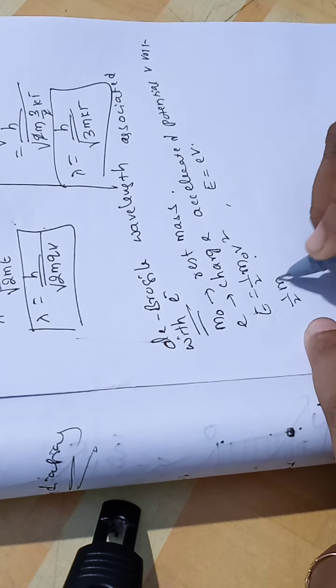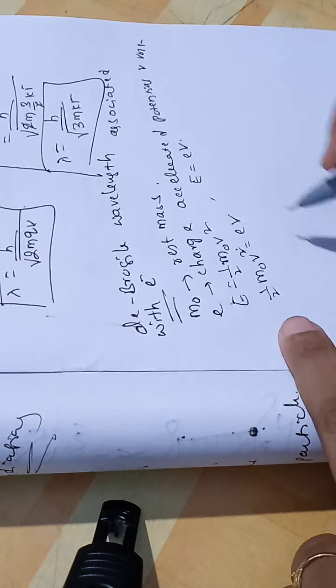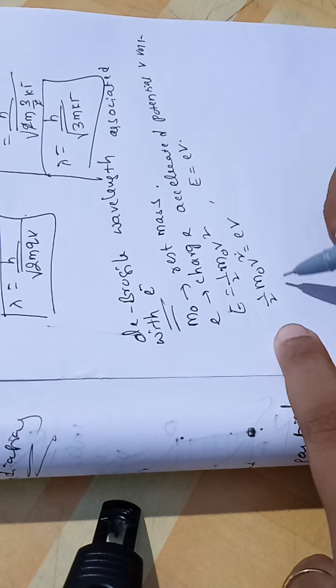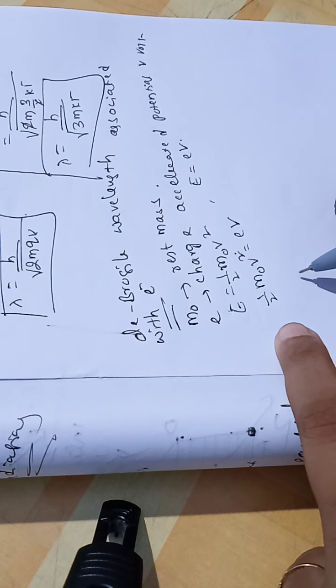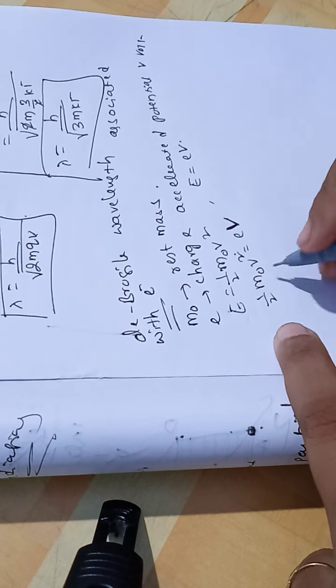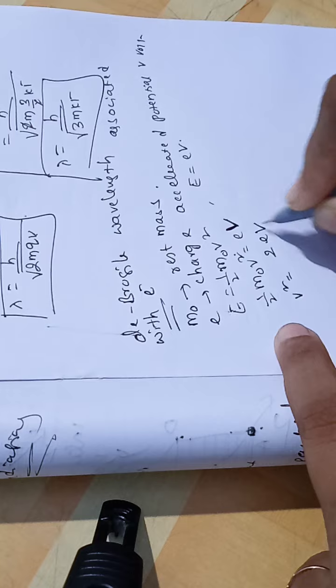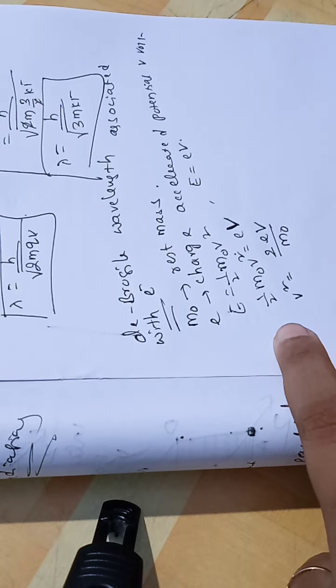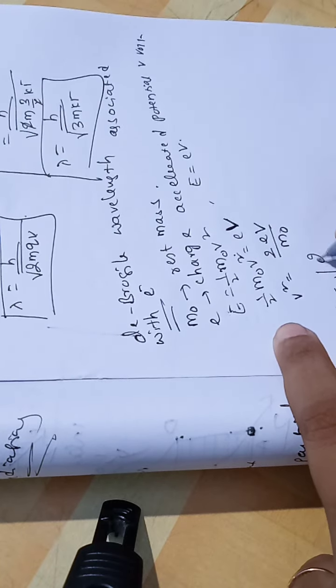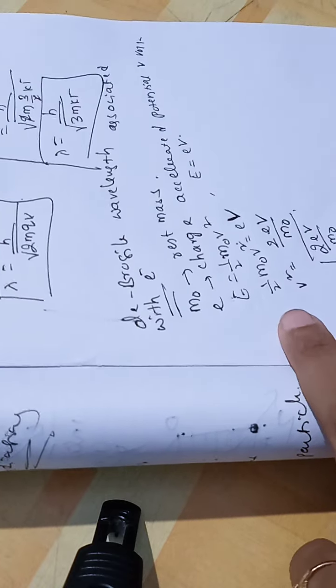So half m naught v square equal to eV. Here, v is the velocity and capital V is the potential. v square equal to 2eV by m naught, or v equal to under root 2eV by m naught.